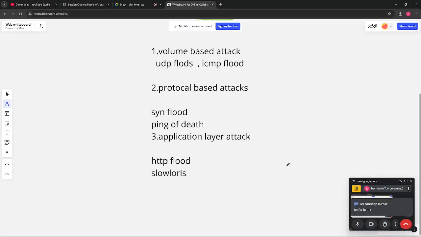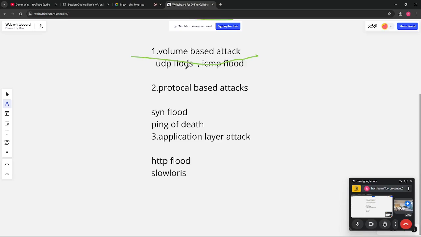So this is all I have discussed. First is the volume based attack. In this, you are basically attacking with a large volume, like you are either sending UDP flood or ICMP flood. And then we are having protocol based attack. In that, you are exploiting the weaknesses in the protocol, like TCP/IP.